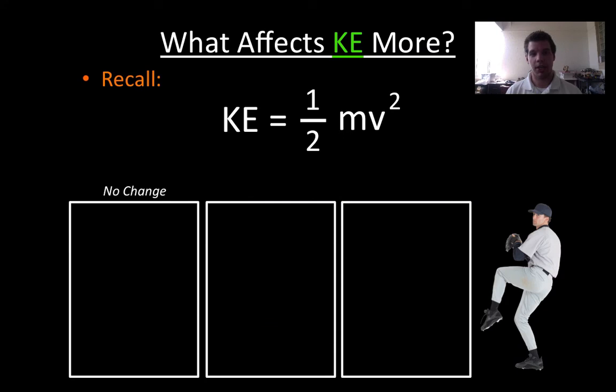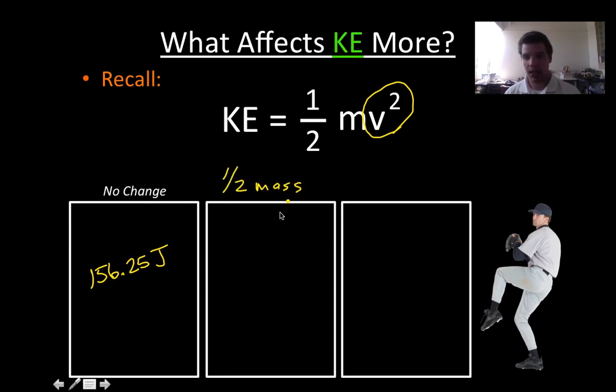Well, the kinetic energy is 1/2 mv squared, right? The squared goes with the velocity term. So when I had no change, we had 156.25 joules. When I halved the mass, I had 78.125 joules.